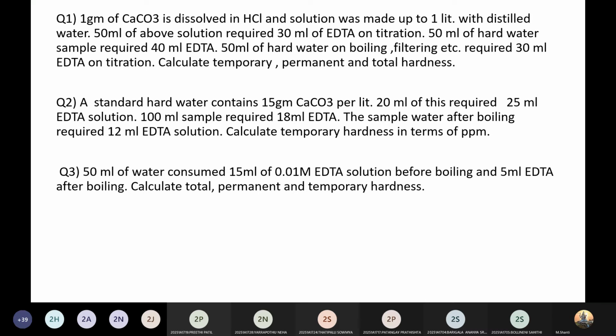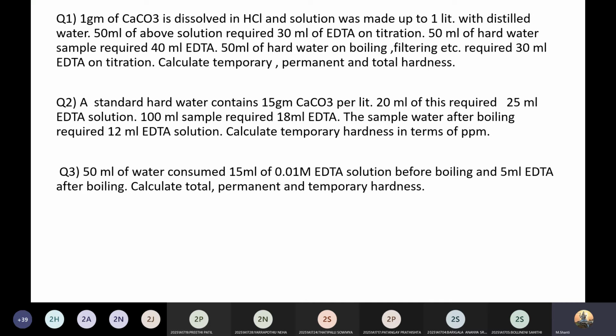So M1, V1, M2, V2. How to calculate M2? You require M1, right? A standard hard water contains 15 grams of calcium carbonate per liter.